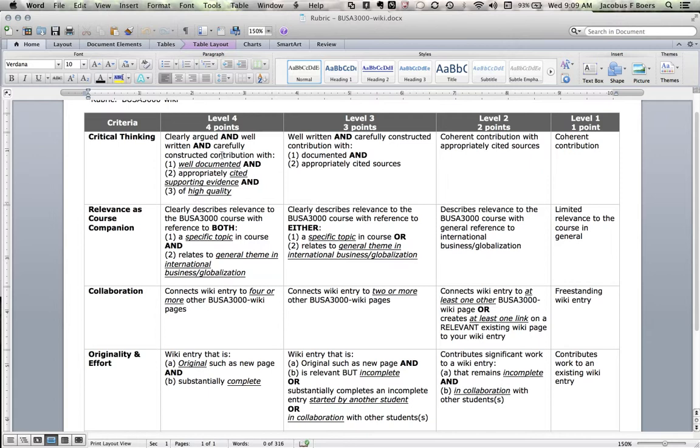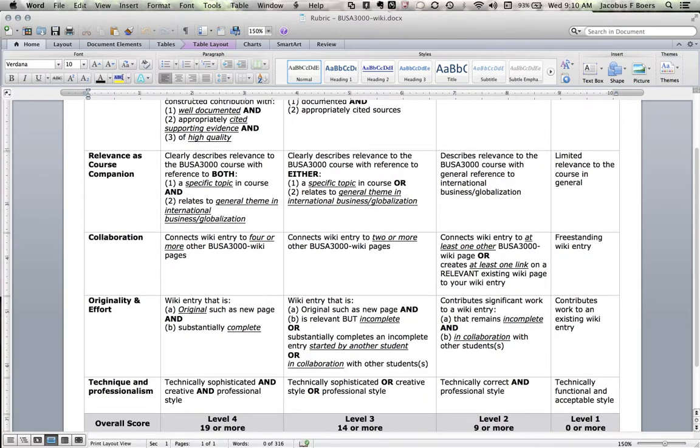So it's important that one structure your argument, your contribution, a little bit in terms of critical thinking. If you, for instance, cite the sources, but you don't really have that high quality, then you will lose some points here if it's not as clearly argued. If it is coherent, you've done something, your sources are cited, but you do not really have appropriate citations, you will get only 2 points on this level.